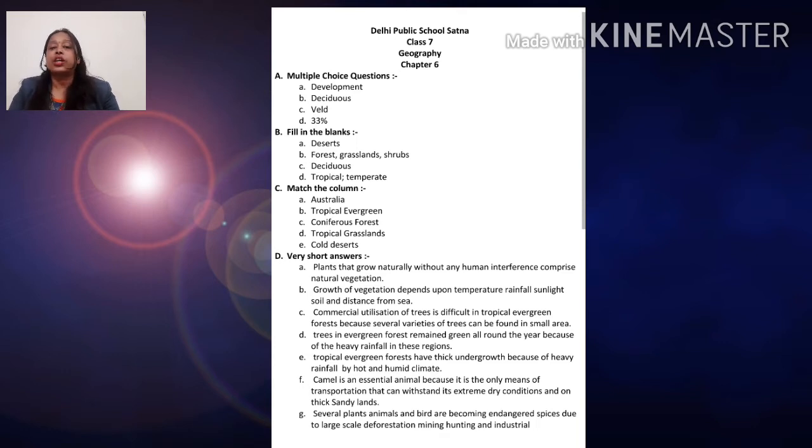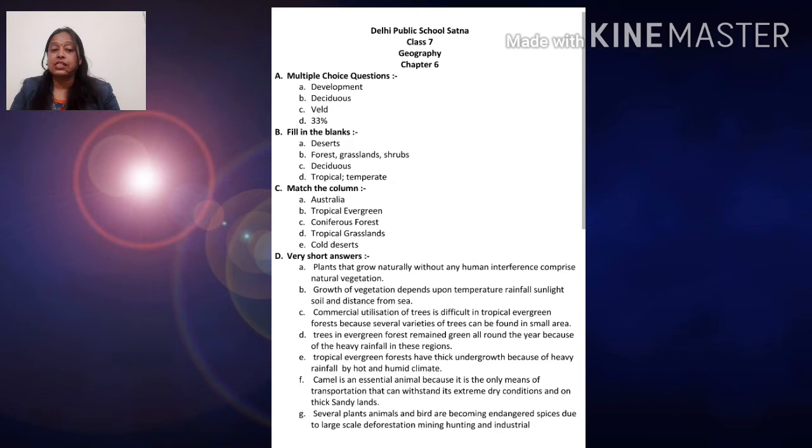Forest in which trees shed their leaves during a fixed period are called deciduous forest. The temperate grassland of South Africa are called the veld. The ideal percentage of land surface that should be under forest cover is 33%.